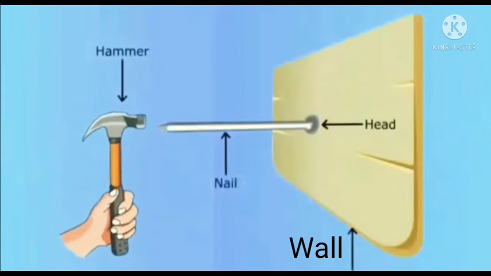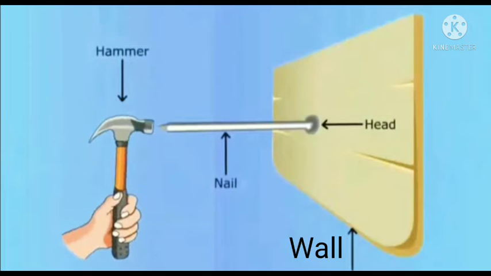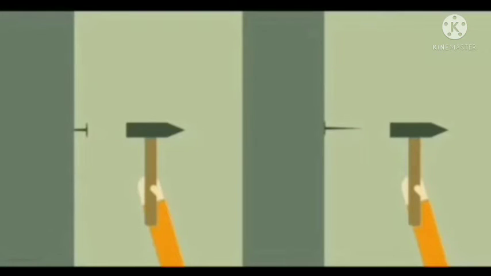What will happen if you hammer the pointed side and try to pierce the flat side of the nail? You will find it is difficult to push the flat face of the nail through the wall even if you apply more force than you did in the first case. What is the reason for this?